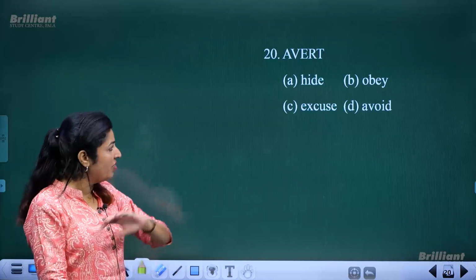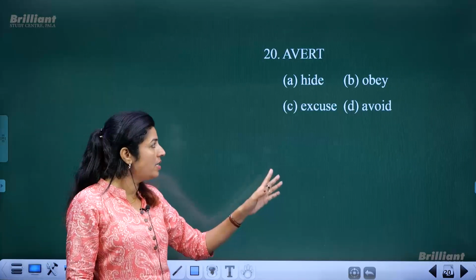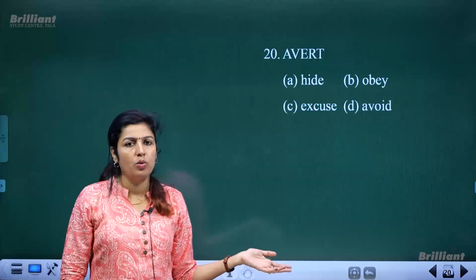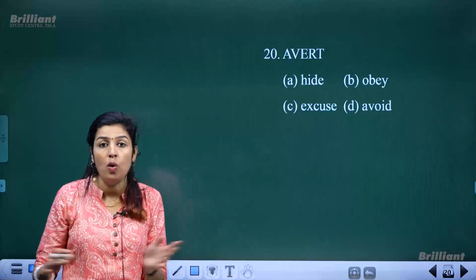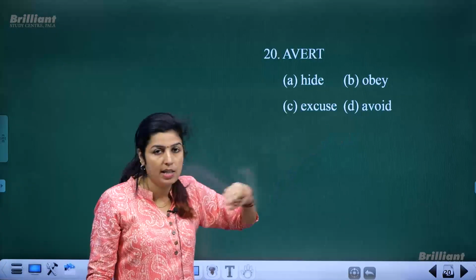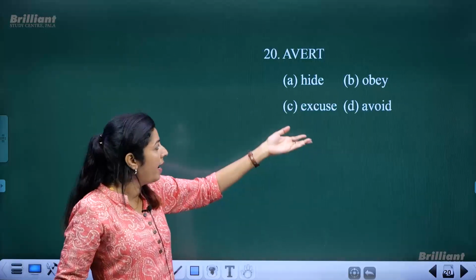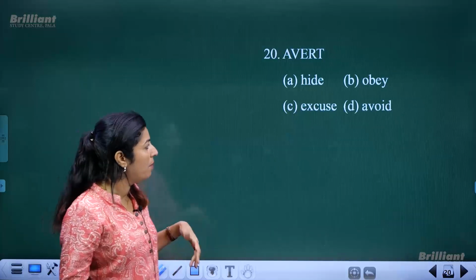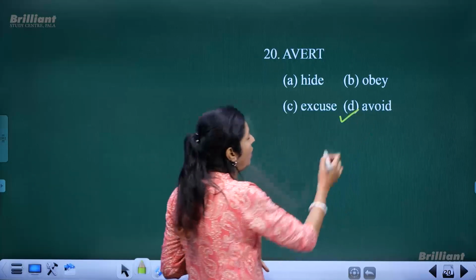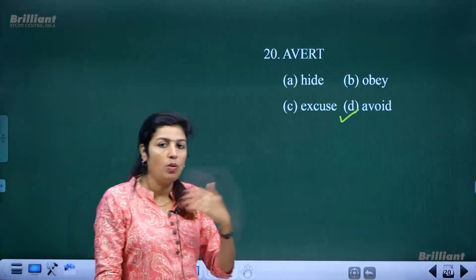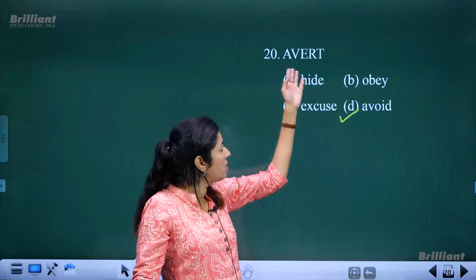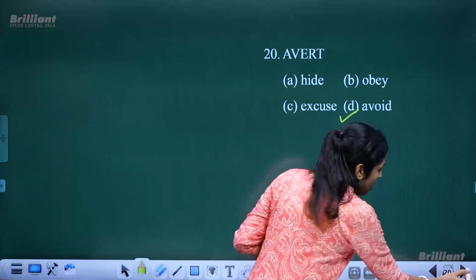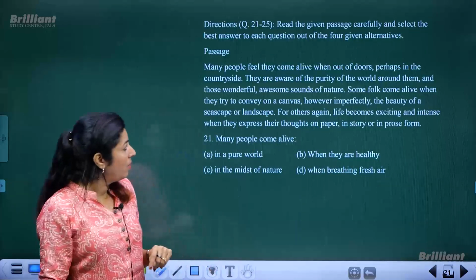Now avert, you avert something. Okay, you avert something means you try to discard, or you try not to come across it, or you try to avoid something. Avoid is the exact option given to you. It's not to hide or conceal something, it's not to obey something or excuse something, but to avoid something. When you do not want to face something, and if you want to avoid it seriously, you call it avert. You avert it. That means you try to avoid it. So avoid is the exact meaning of the word given as option.